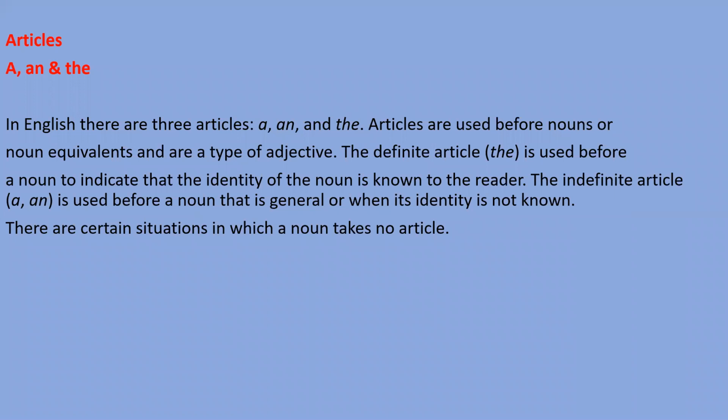So a, an, and the, these three words are articles. A or an, these two words are called indefinite articles. Why do we call them indefinite articles? Because these two articles are used before indefinite nouns, right? And for which nouns are definite, we should use the article the, right? So now we have to understand. I told you in your previous class also.